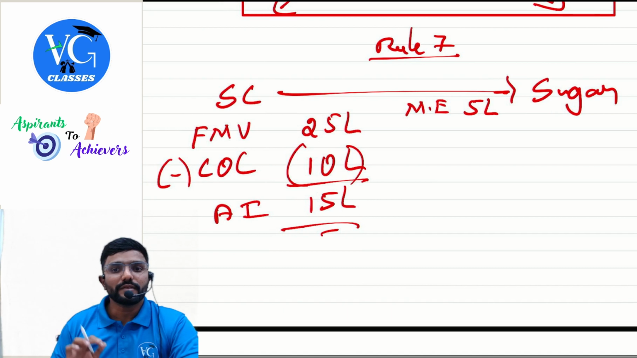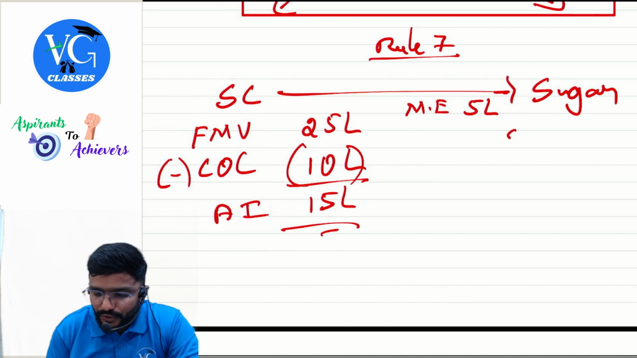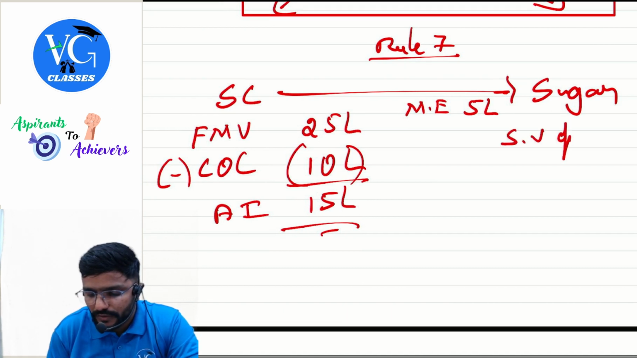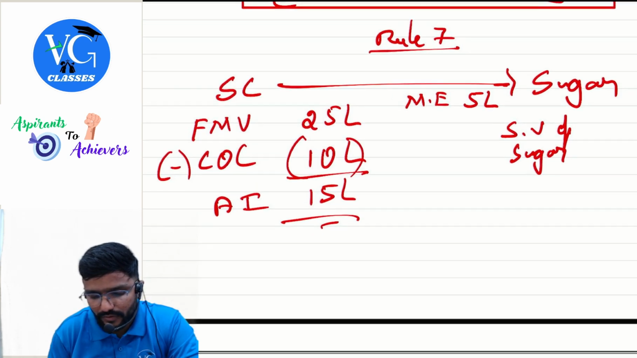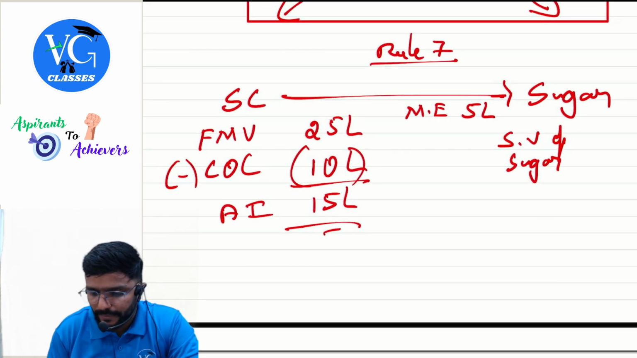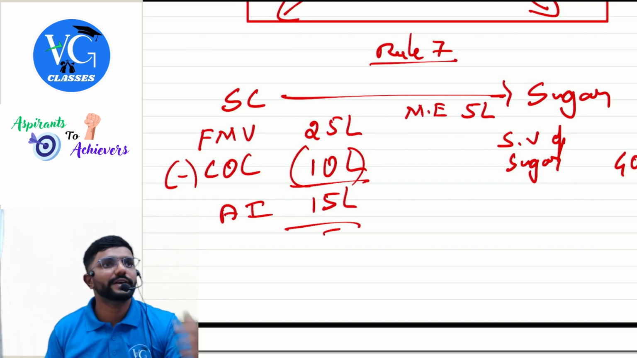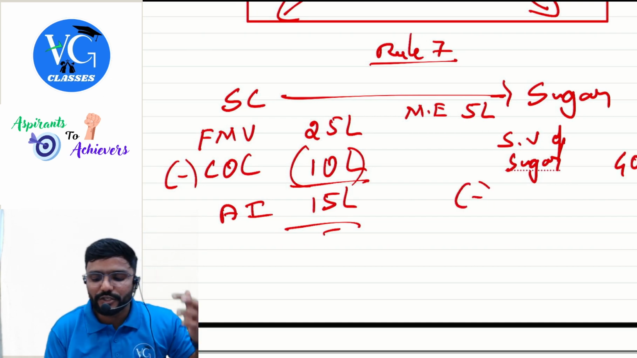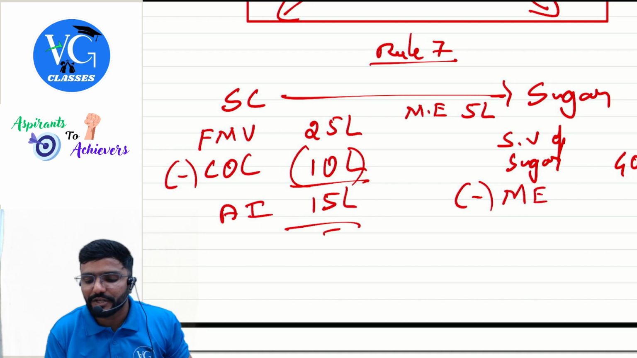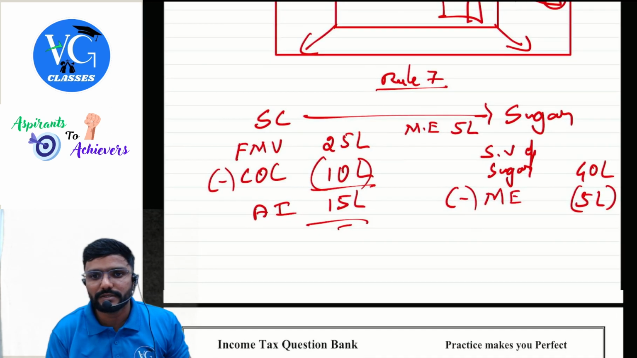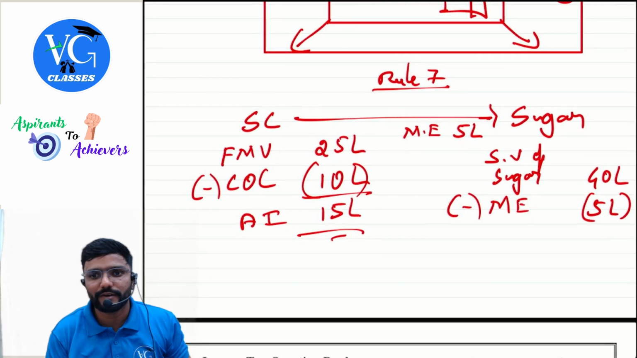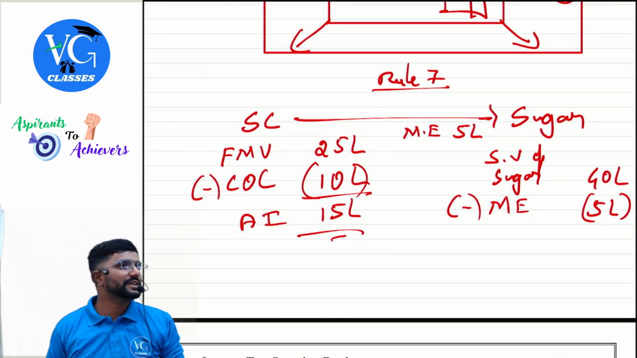Now, I have sold the sugar. Sale value of sugar, take it as 40 lakh. And to manufacture sugar, how much expenses have I incurred? Manufacturing expenses of 5 lakh.